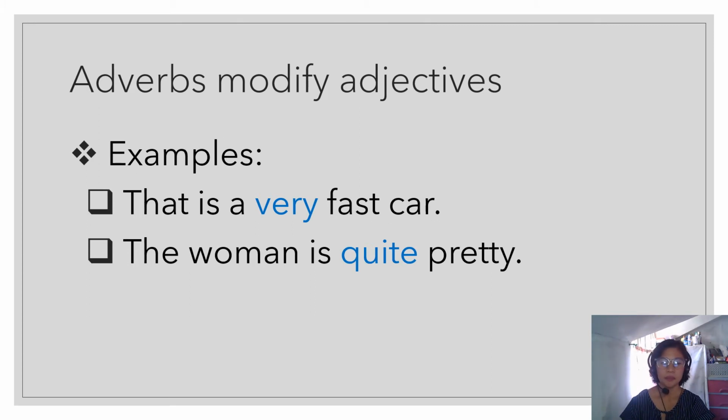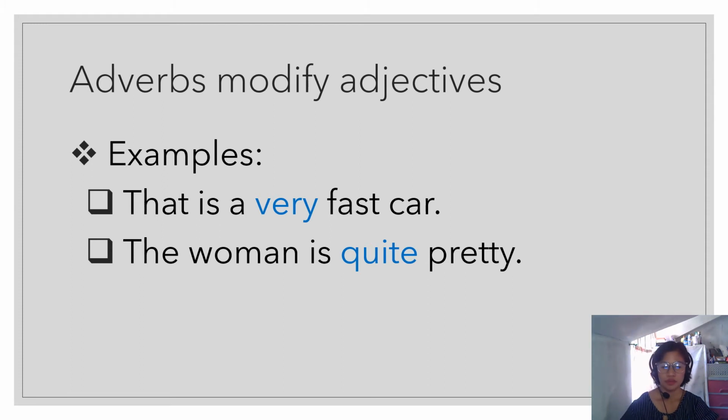Now, this example. The woman is quite pretty. The woman is pretty. Pretty is an adjective that describes the woman. Now, to intensify the adjective, I use an adverb: quite pretty. The woman is quite pretty. Not that pretty, but just quite.